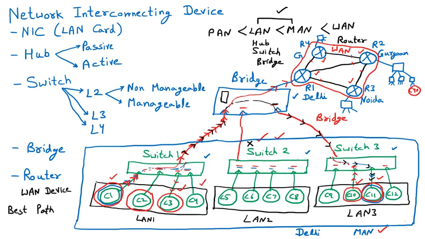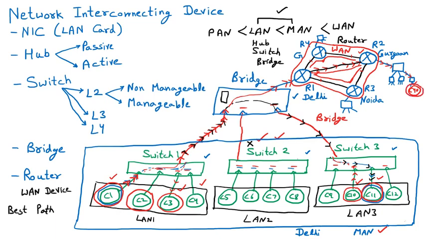Now here with the router we are having three options. We know that router is providing the best path. We are having three options. Option number one, it can go from R4 to R2. It can go from R3 to R2, or it can directly go from R1 to R2. So we know that obviously it will go with the direct path and send to the R2, means the router of the Gurgaon, and which will further send to the bridges, further send to the switch, and it will further send to the C40 where we want to send the data.